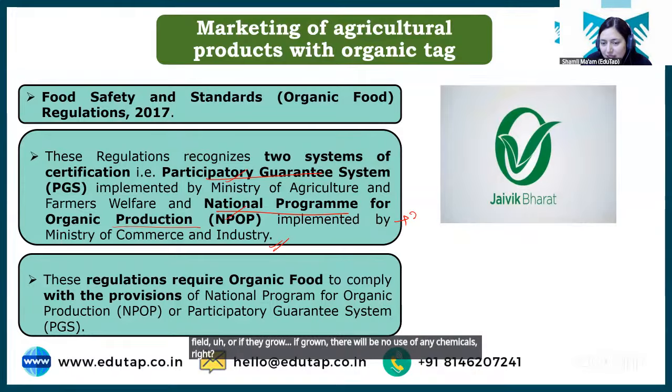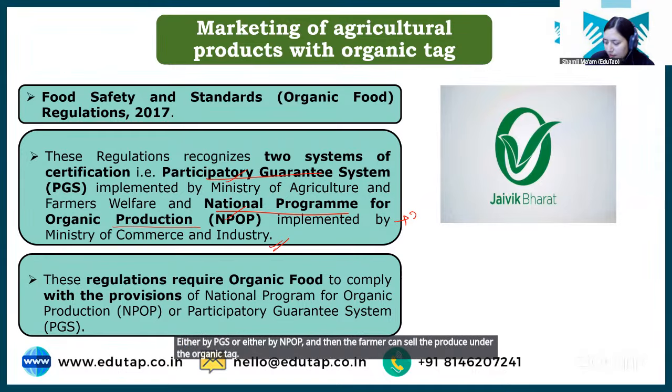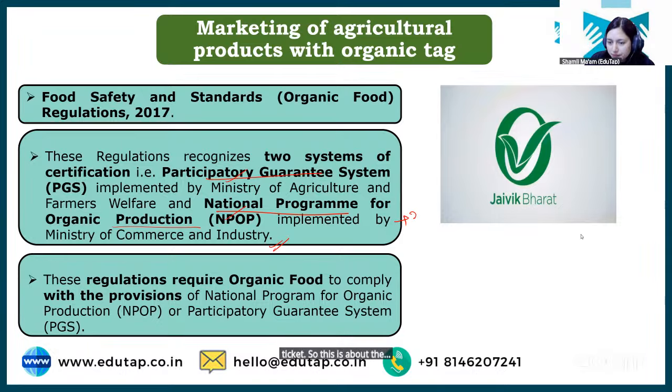Then after that conversion period, again the inspection will be there, and then the farmer will receive the organic certificate either by PGS or by NPOP, and then the farmer can sell the produce under the organic tag. Okay? So this is about the marketing of these organic produce.